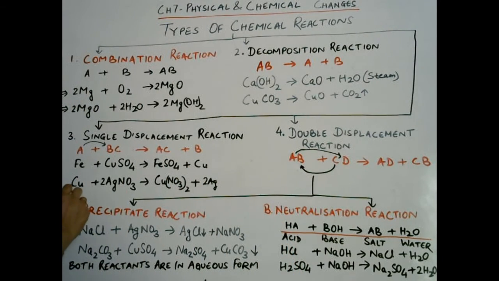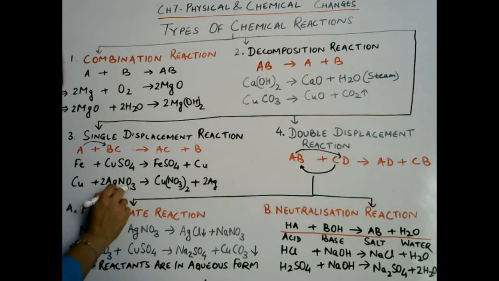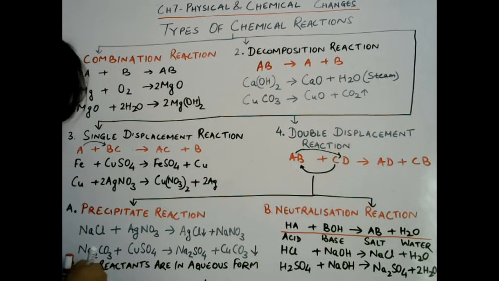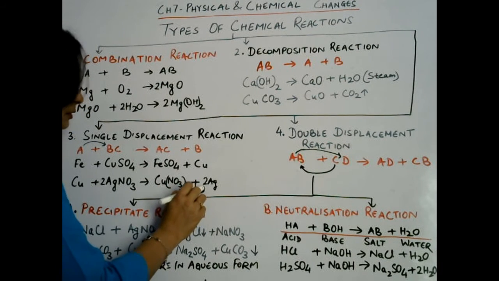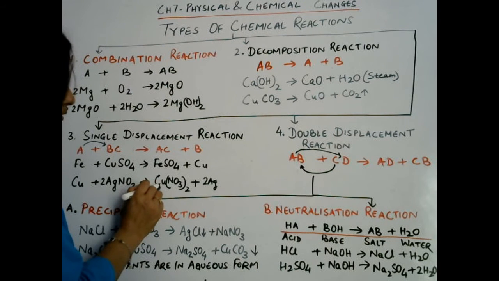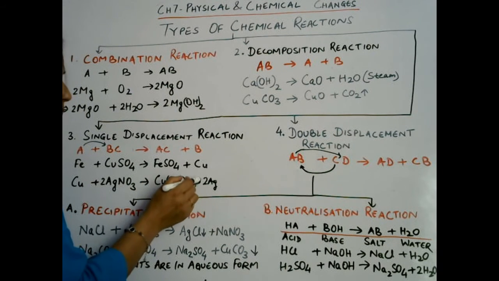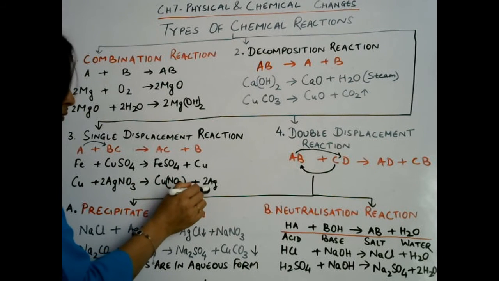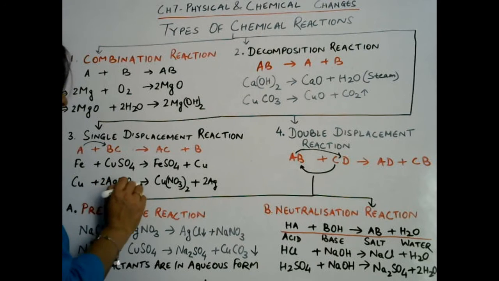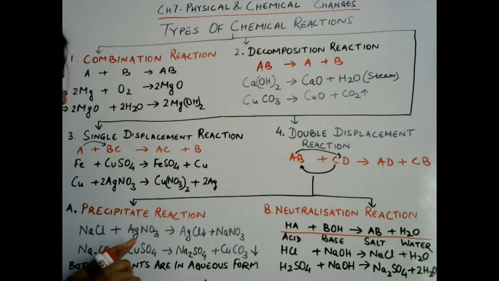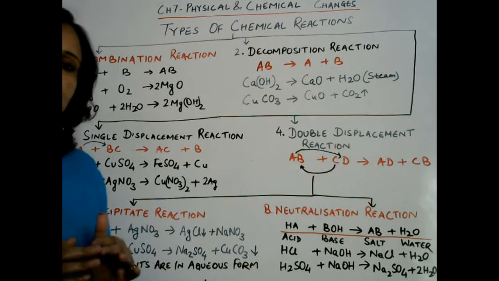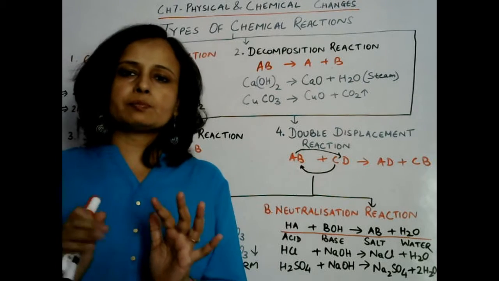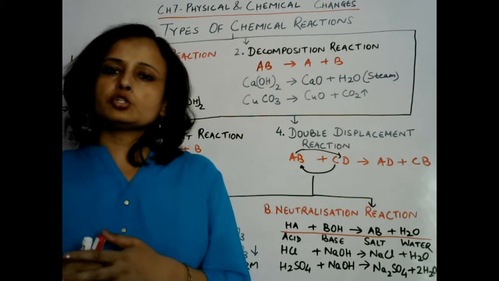Now let us take another example. When copper reacts with silver nitrate solution, then it will displace silver. Then copper nitrate will be formed, and over the copper metal a layering of silver can be observed, and at the same time the color of the solution will change. So this is how the single displacement reaction takes place, in which one highly reactive metal will displace the less reactive metal from its solution form.